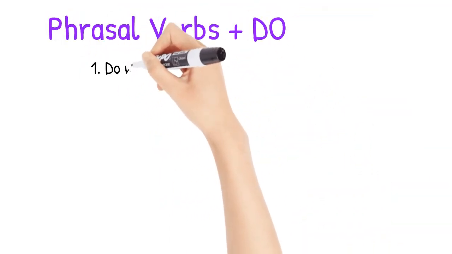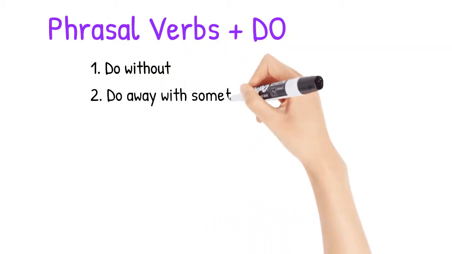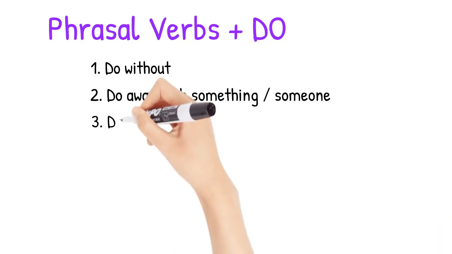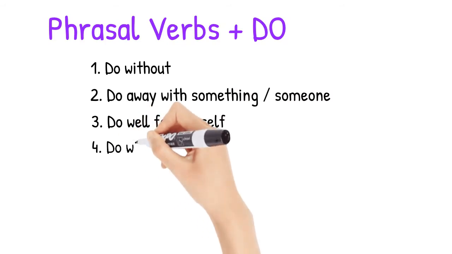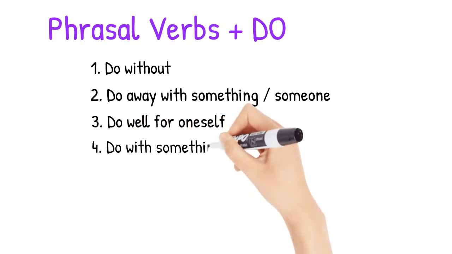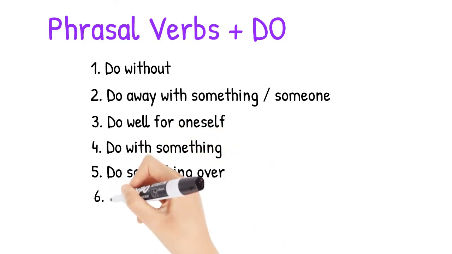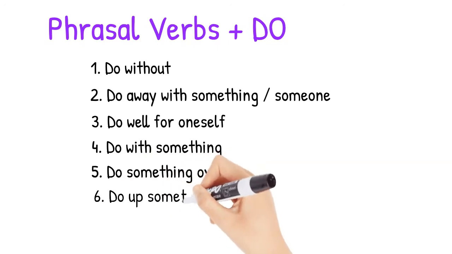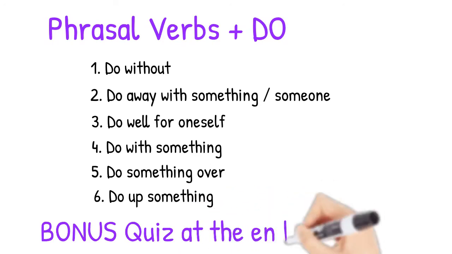In this video, the 6 phrasal verbs that we will look at today are all to do with the verb do. So number 1 is do without. Number 2 is do away with something. And then there's a different meaning with do away with someone, but I'll cover both of them. Number 3, do well for oneself. 4, do with something. And it's usually an expression like I could do with something. Number 5, do something over. Number 6, do up something or do something up. You can break that one apart. And there's a bonus quiz at the end to see how well you've learned these words.